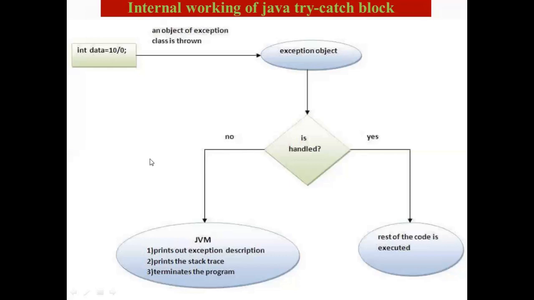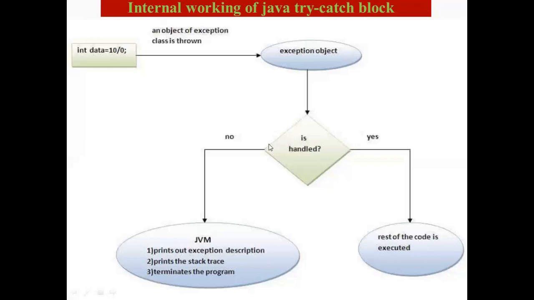It prints out that default exception handler. What exactly does it do? First, it prints out the exception description. Next, it prints the stack trace, that is the hierarchy of methods where the exception exactly occurred. That hierarchy, or the path of the method where a particular exception occurred, is printed, and finally it causes the program to terminate.